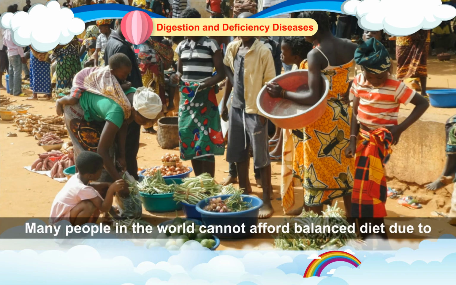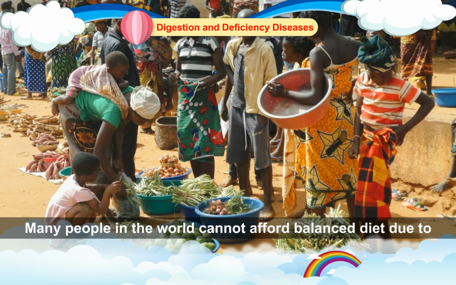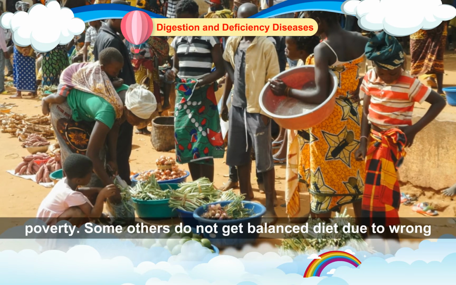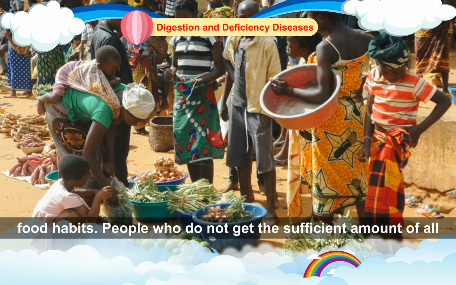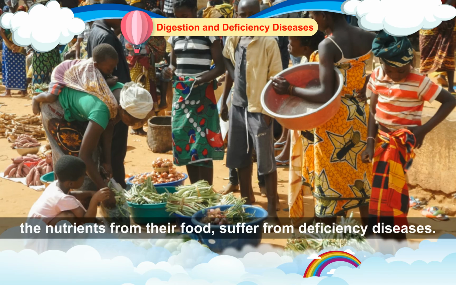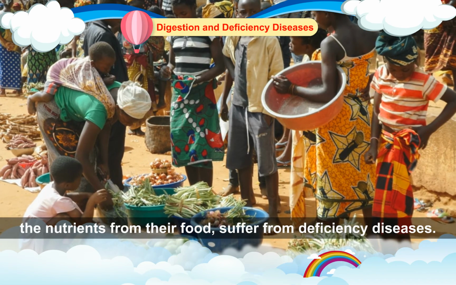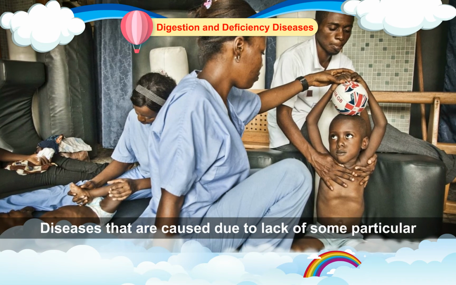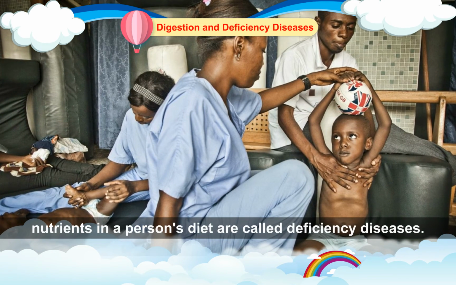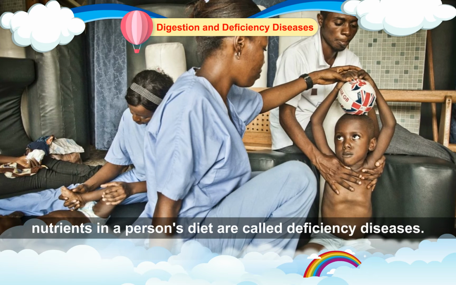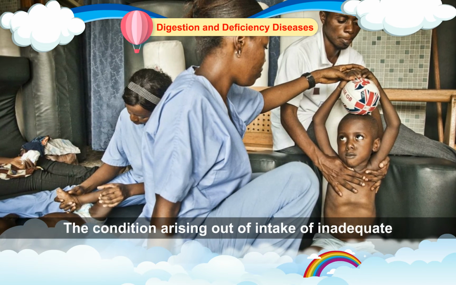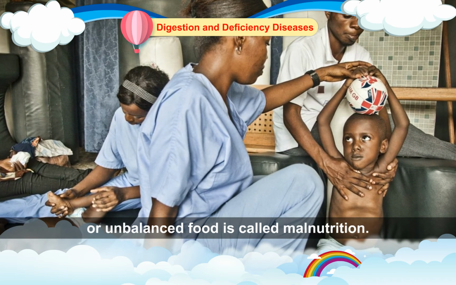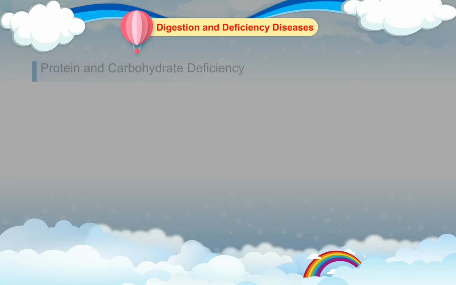Deficiency diseases. Many people in the world cannot afford balanced diet due to poverty. Some others do not get balanced diet due to wrong food habits. People who do not get the sufficient amount of all the nutrients from their food suffer from deficiency diseases. Diseases that are caused due to lack of some particular nutrients in a person's diet are called deficiency diseases. The condition arising out of intake of inadequate or unbalanced food is called malnutrition.